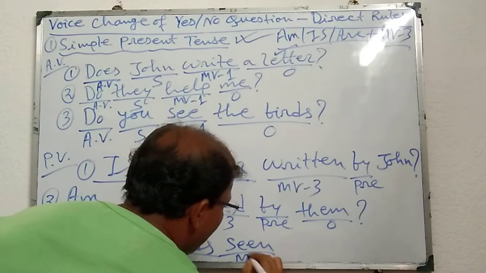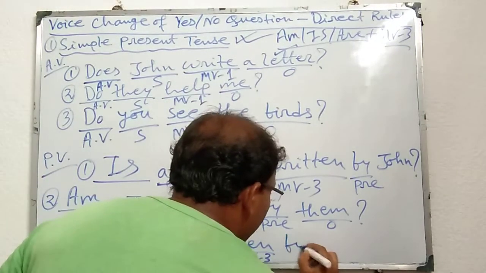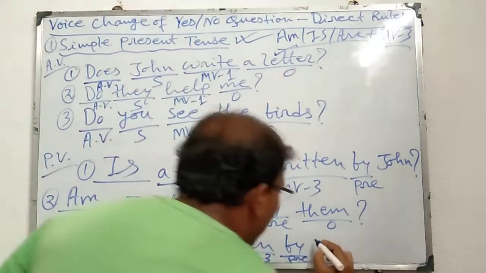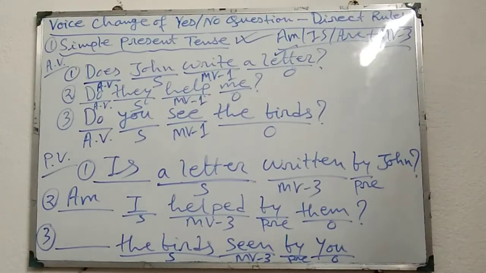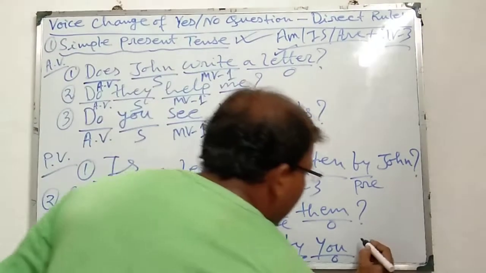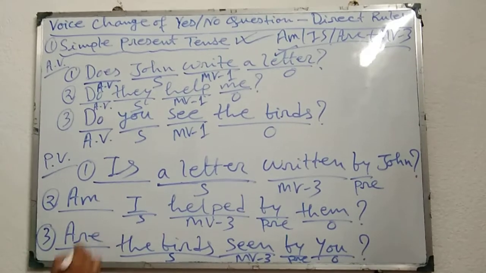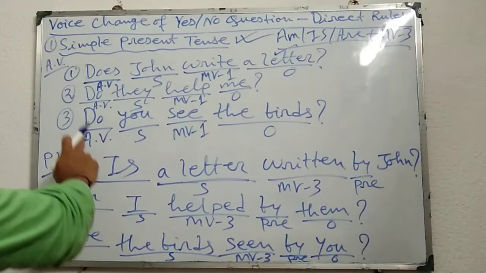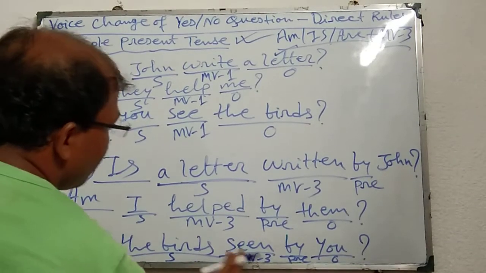Seen, MV3, main verb third form, and thereafter by, preposition, and thereafter you, subject, will be changed into object, same form, and at last question mark. Now the birds, this subject takes are, and of course A is capital because it is the beginning of the sentence. That's why do you see the birds will be changed into are the birds seen by you.